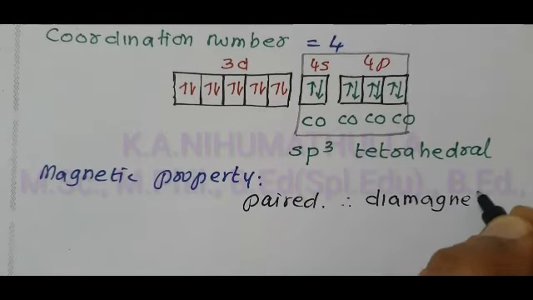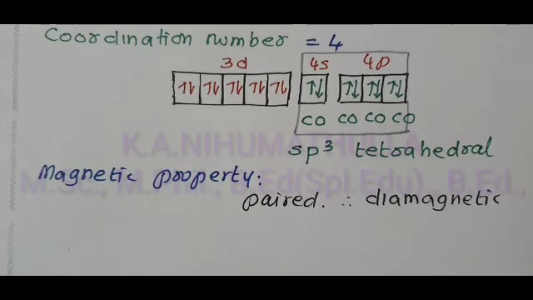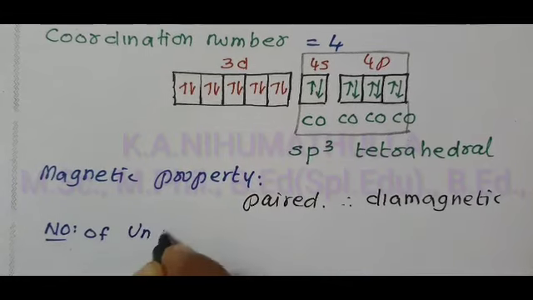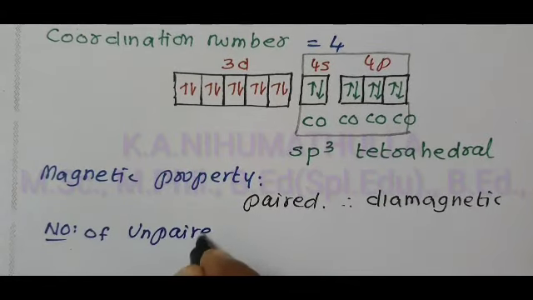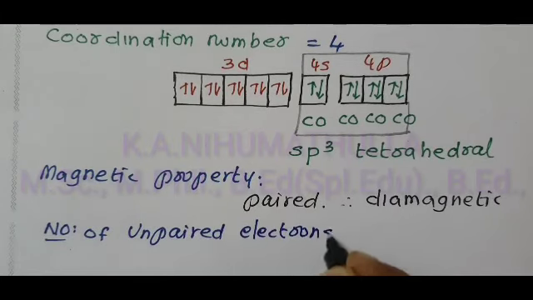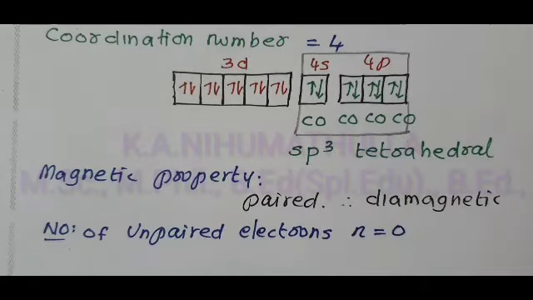Diamagnetic substances are repelled by the magnetic field. Then find out the number of unpaired electrons, from which we can calculate the magnetic moment. The number of unpaired electrons, n value, equal to 0. There is no unpaired electron.